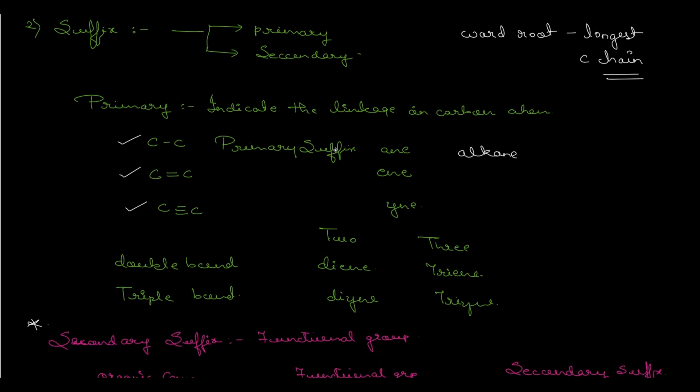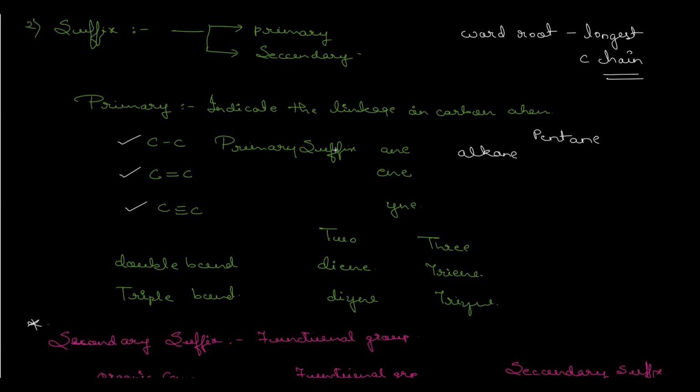Okay, whatever the carbon chain is, for example, the longest chain is of 5 carbon atoms and the carbons are linked together by only single bonds, then the word root will become pent because there are 5 carbon atoms, pent, and only single bond is present, hence ane. So the word will become pentane. Similarly, for double bond, if double bond is present at whatever position, ene will be used, and for triple bond, yne, that is ine, will be used.